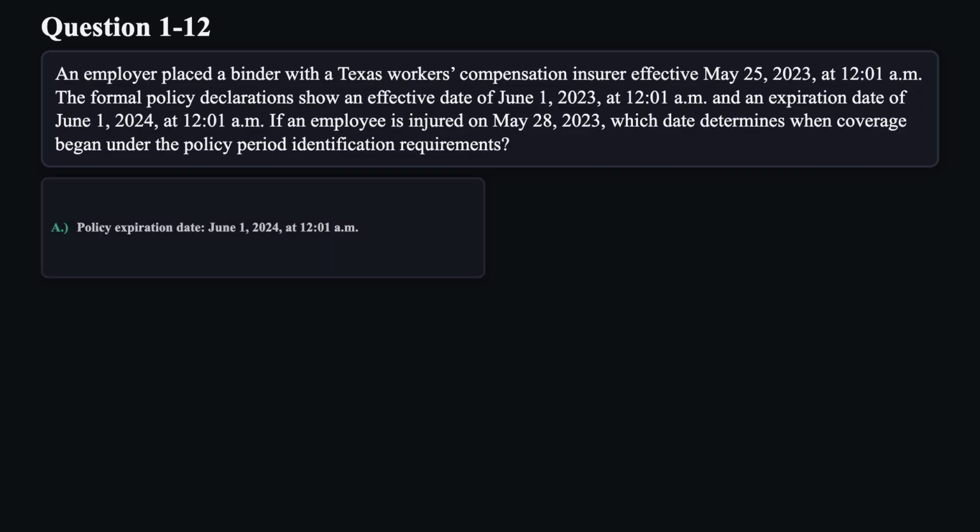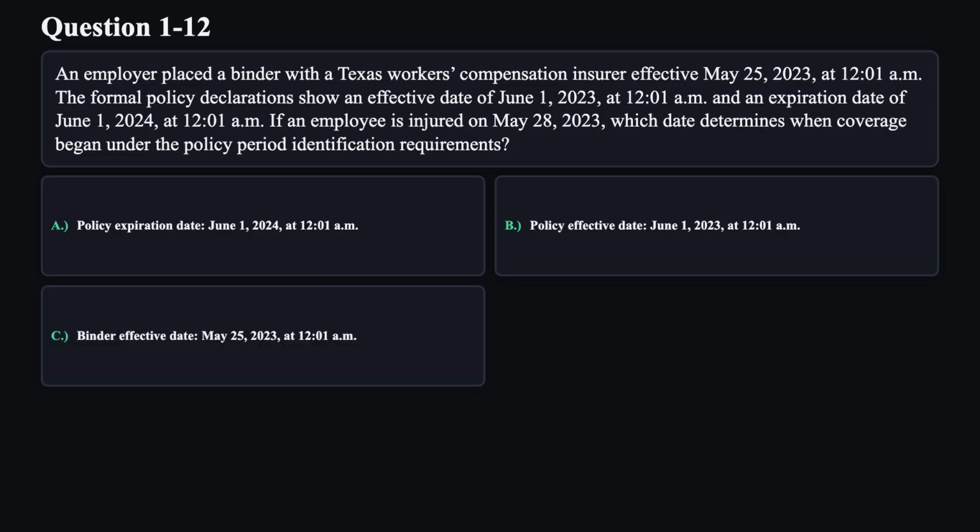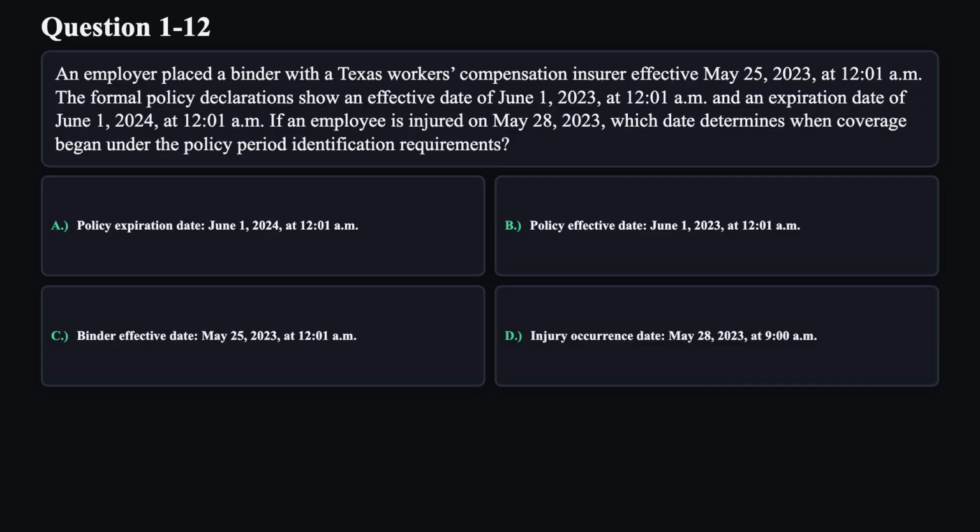If an employee is injured on May 28th, 2023, which date determines when coverage began under the policy period identification requirements? A. Policy expiration date June 1st, 2024 at 12:01 a.m. B. Policy effective date June 1st, 2023 at 12:01 a.m. C. Binder effective date May 25th, 2023 at 12:01 a.m. D. Injury occurrence date May 28th, 2023 at 9:00 a.m.